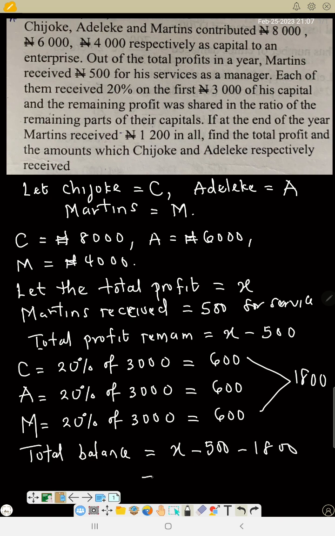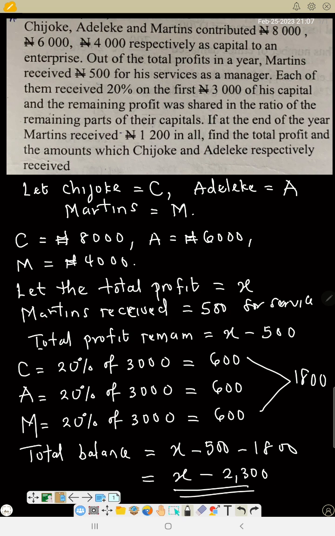So the balance is 1,800 plus 500, that is 2,300. So X minus 2,300. This is the balance of the total profits.